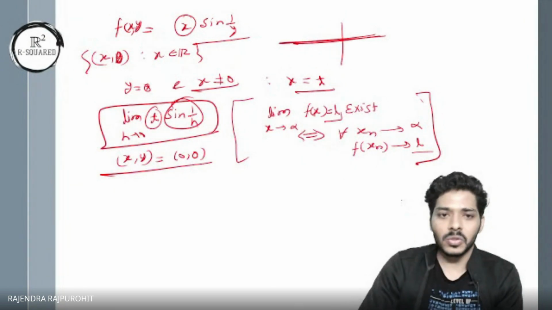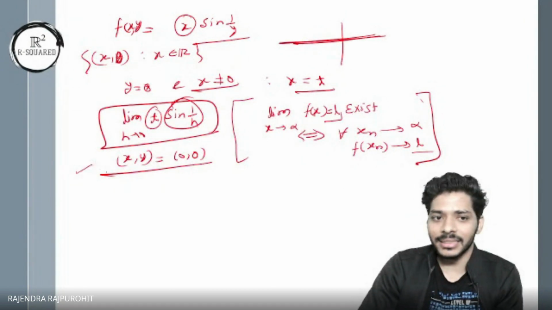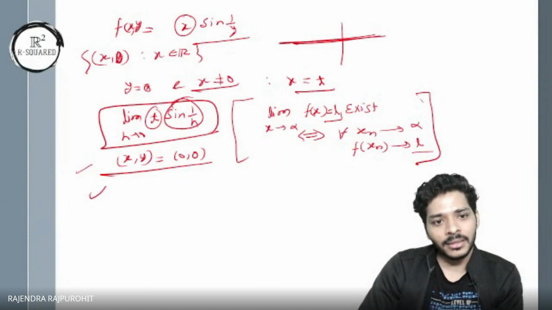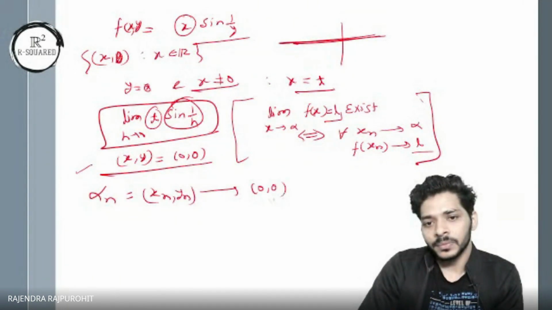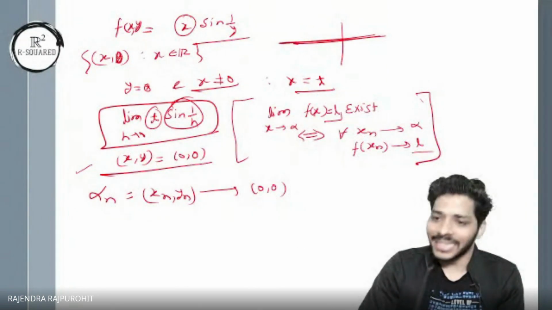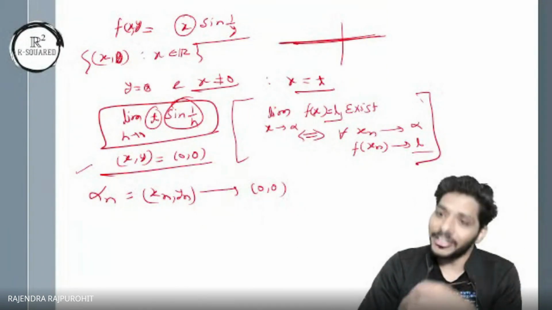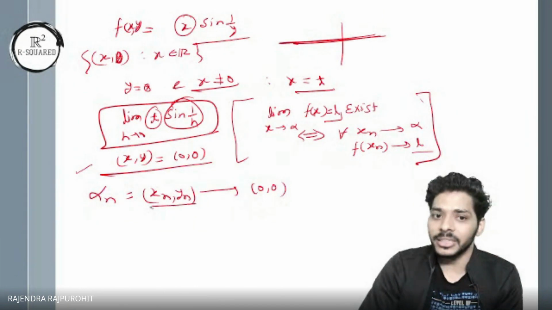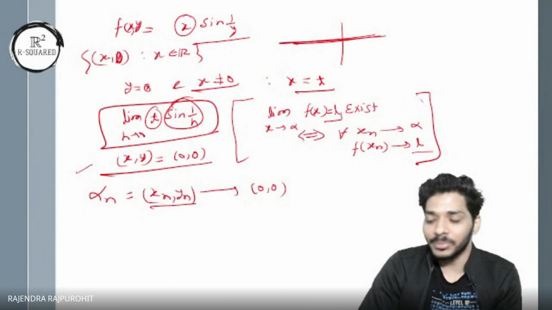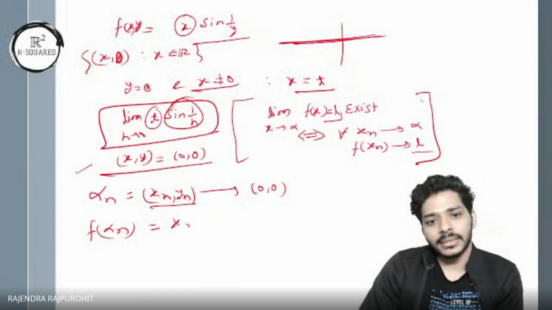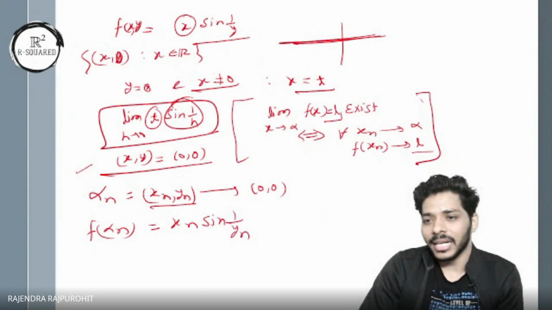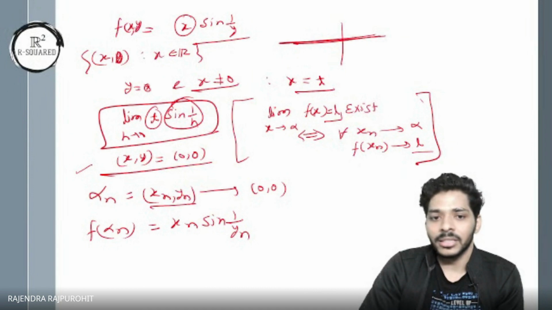Okay, so in this case, let's take alpha n equal to a sequence (xn, yn) which is converging to 0, 0. Now I'll check f of alpha n. I'm taking an arbitrary sequence, not a fixed sequence, so I'm proving it for all sequences. f of alpha n is equal to xn sine 1 upon yn. I have to find the limit as n tends to infinity. So this xn goes to 0.